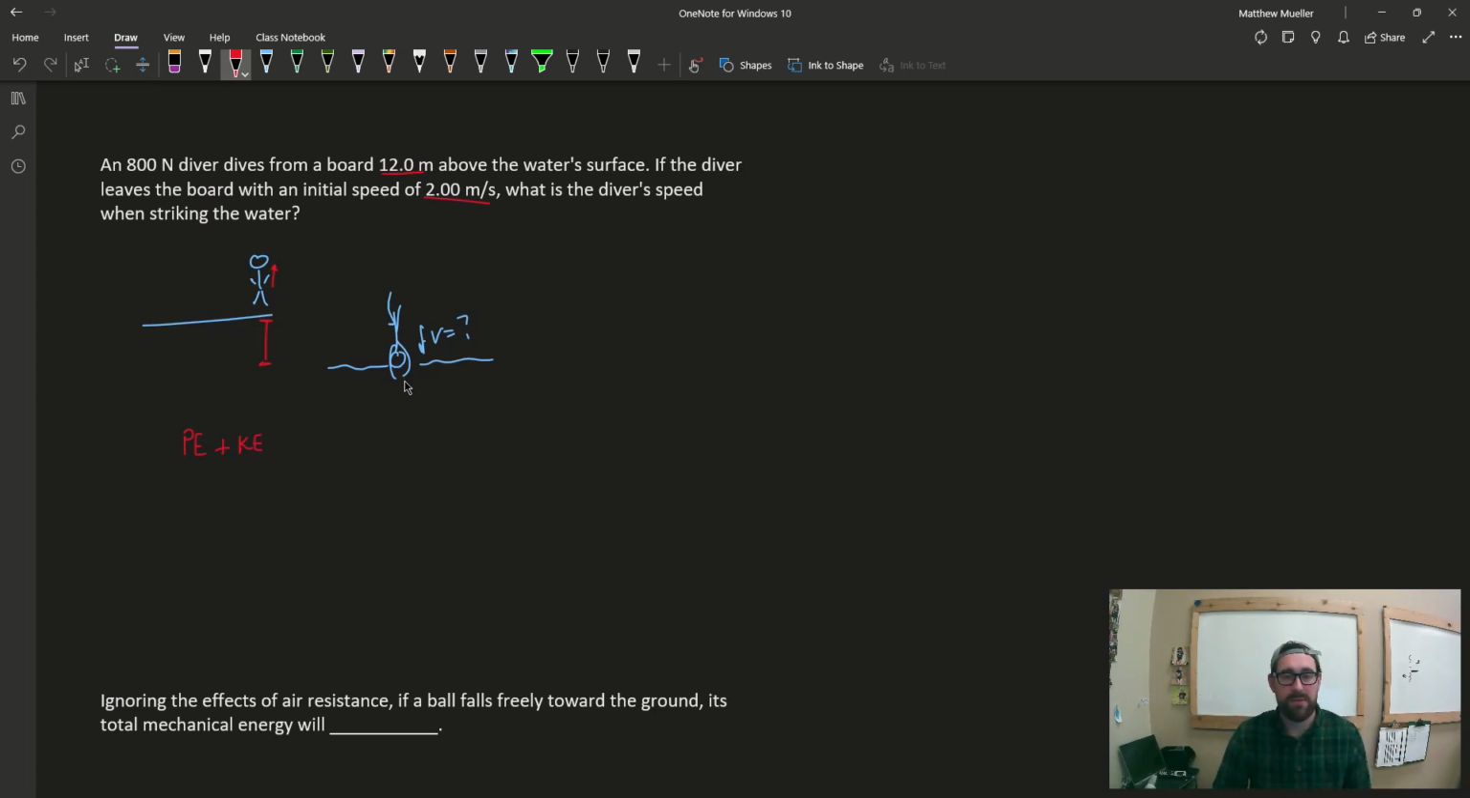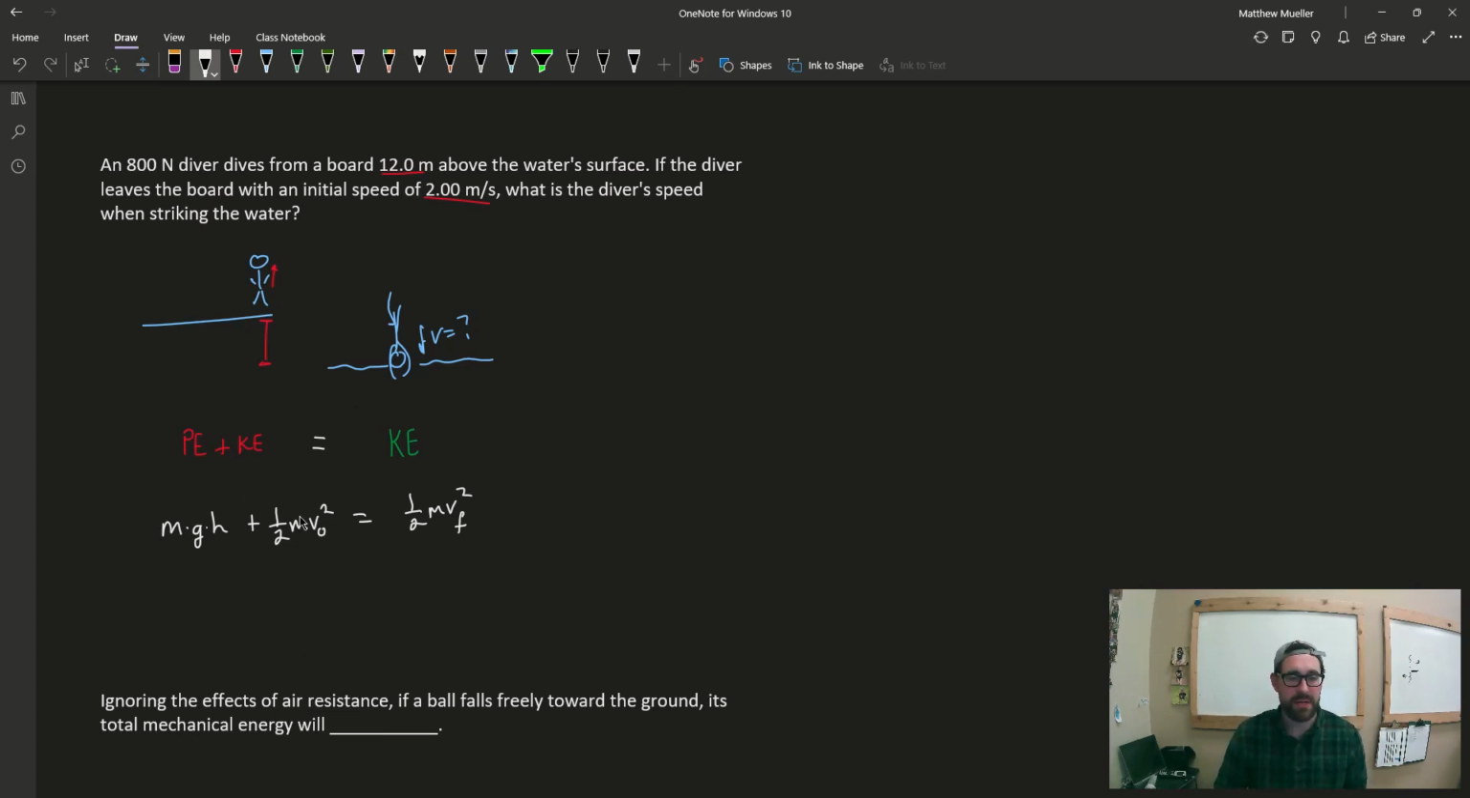Now at the bottom of their dive, after dropping 12 meters, it's going to be completely kinetic energy. And so now we can set up our equation. These two have to be equal to each other because energy is conserved. The potential energy is mass times gravity times height, and the kinetic energy is 1/2 mv squared. On the right-hand side, it's going to be completely 1/2 mv squared. It's important to note that these velocities are going to be different, so it's good to add a subscript to indicate that they are not the same velocity.